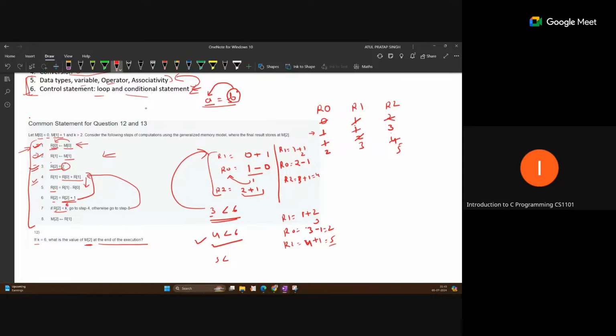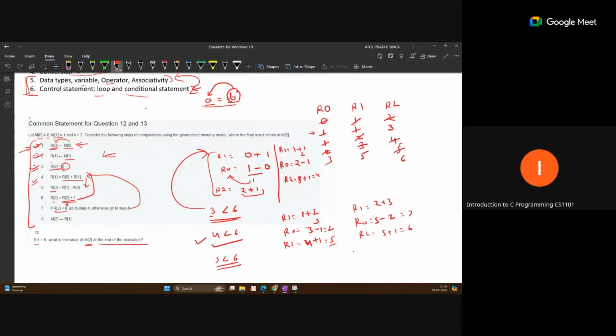So 5 is less than 6. Yes, this is still true. Again, perform the same. R1 equal to R0 plus R1. So R0 is now 2 plus R1 is 3, so 5. This will update it by 5. And R0 equal to 5 minus 2. This is 3, so this is now 3. And R2 is now 5 plus 1, so this is 6. So this will update it by 6.